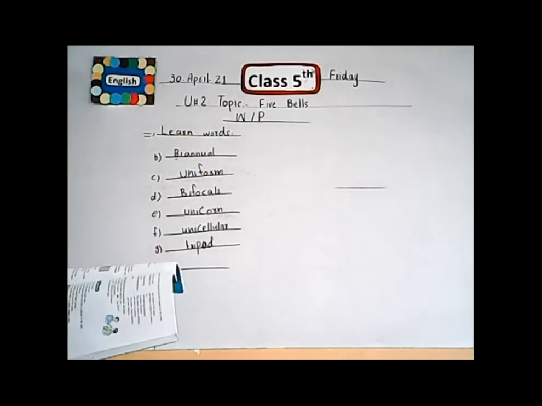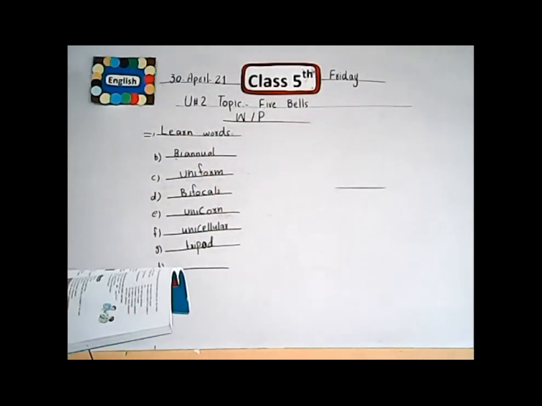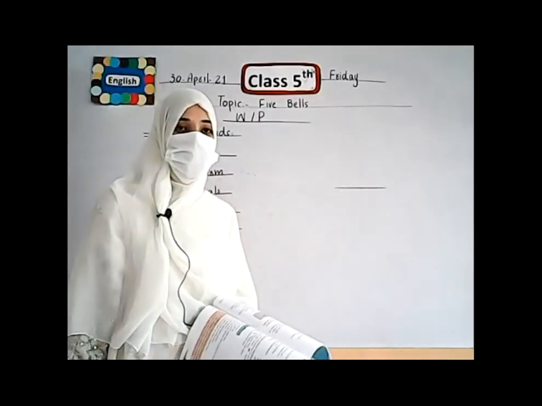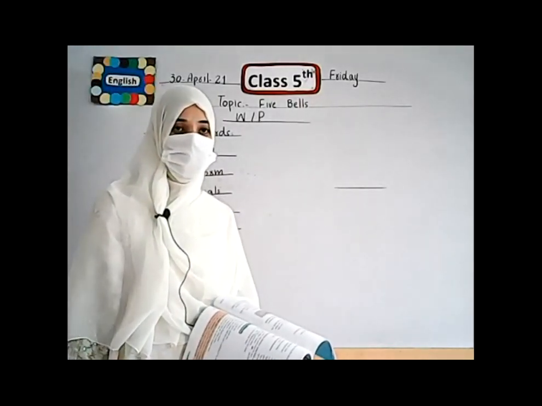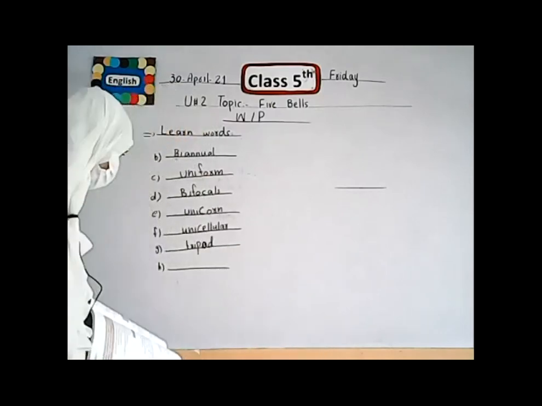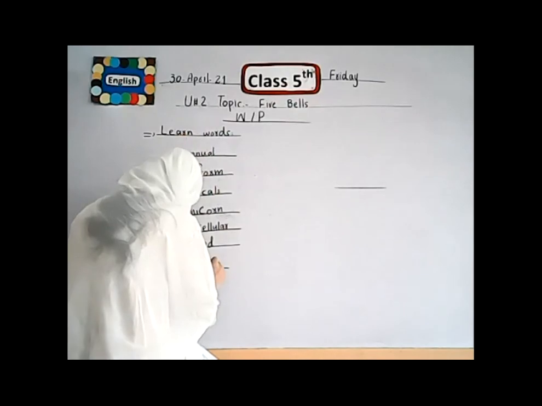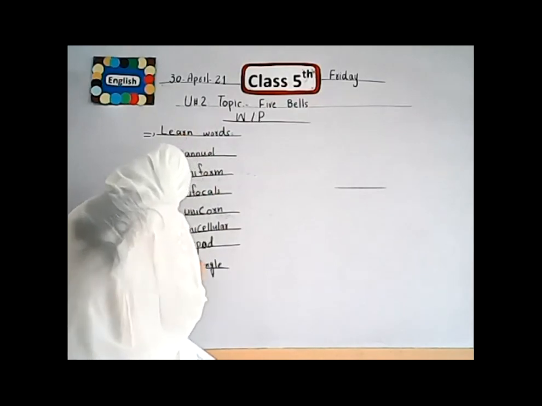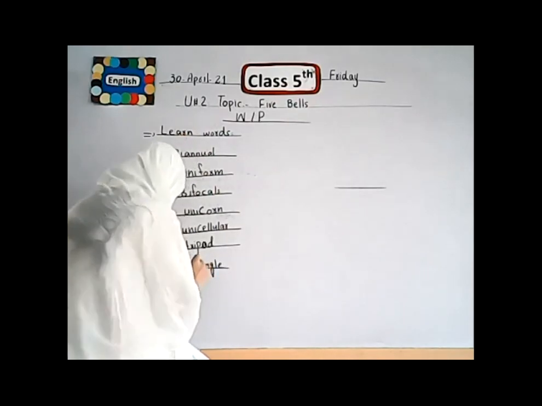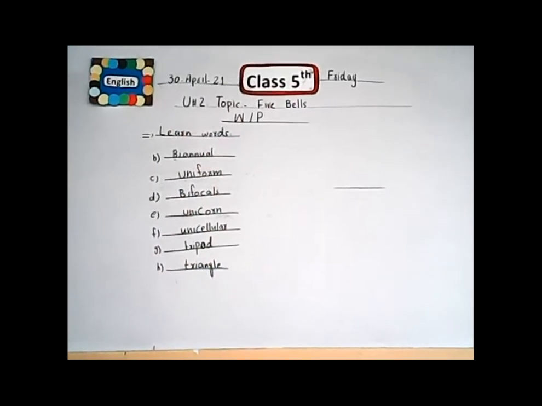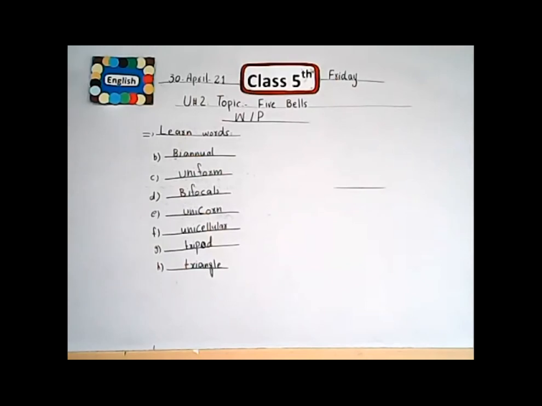a flat shape with 3 straight sides and 3 angles. Which shape is flat and has 3 straight sides and 3 angles? An angle shape which has 3 sides, we use triangle. Students, do all of the students understand?